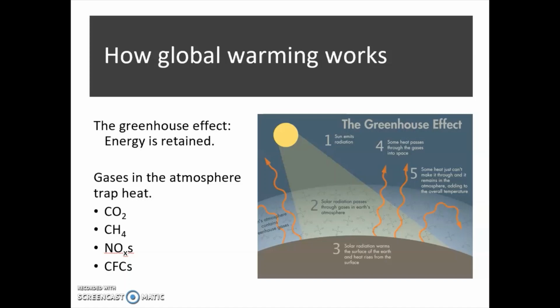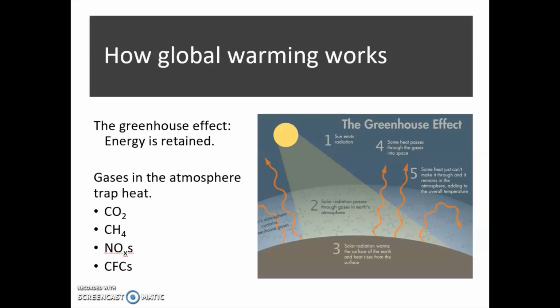Here is a simplified diagram showcasing the greenhouse effect, which retains the Earth's energy within the atmosphere, and this contributes to the gradual increase of the Earth's overall temperature, known as global warming. The energy retained by the atmosphere is due to atmospheric composition, which is the third way that the Earth's temperature is influenced. When solar energy passes through the atmosphere and hits the Earth, some of the heat waves return as long-wave radiation that becomes trapped within the atmosphere. This is shown by the orange arrows in the diagram.